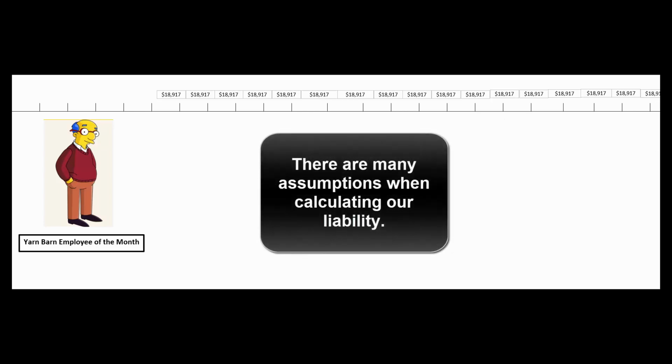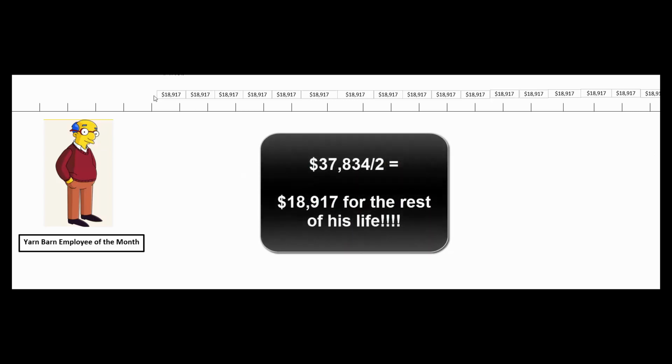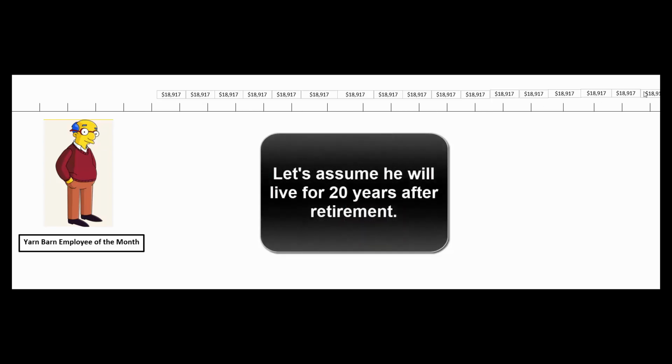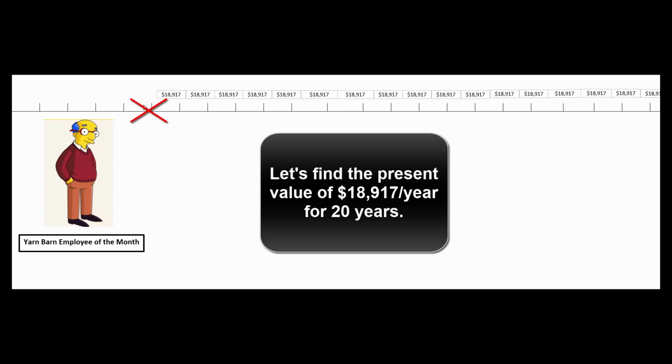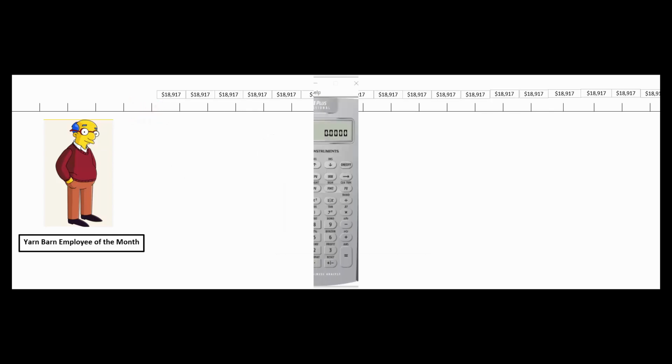Okay, so first of many assumptions, let's assume that we think he's going to earn $37,834 at age 65. So half of that would be $18,917. Let's assume that we think he's going to live 20 years. So let's find the present value of that $18,917 a year for 20 years as of the date that he retires here, which is age 65.